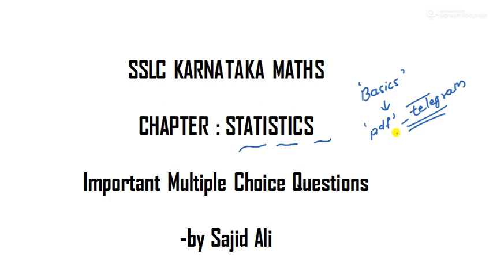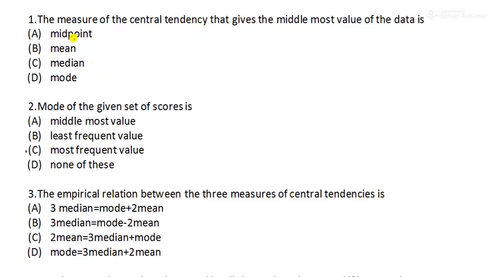So let us start with our first question now. The measure of the central tendency that gives the middlemost value of data is dash. Middlemost value, which one is that? Yes, it is median. Mode is the most repeated or most frequent one, mean is the average one, and the middlemost value is median. Yes, it's a very easy question.